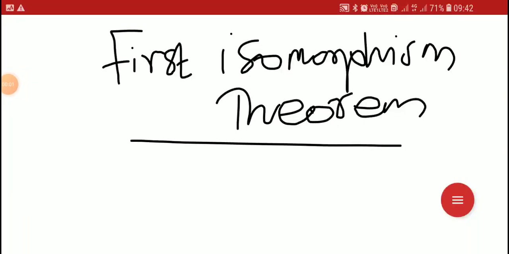Okay, first isomorphism theorem in group theory.